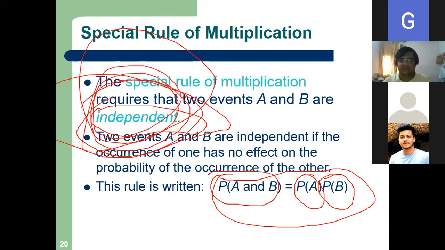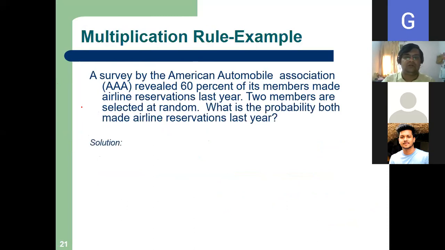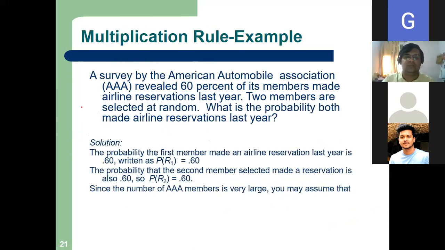So see why probability is a bit difficult, because you have to understand from the problem whether it is a case of independence or dependence. Depending on that, you have to apply the rule. So that is my special rule. There is another rule which is called the general rule. So what is my general rule?